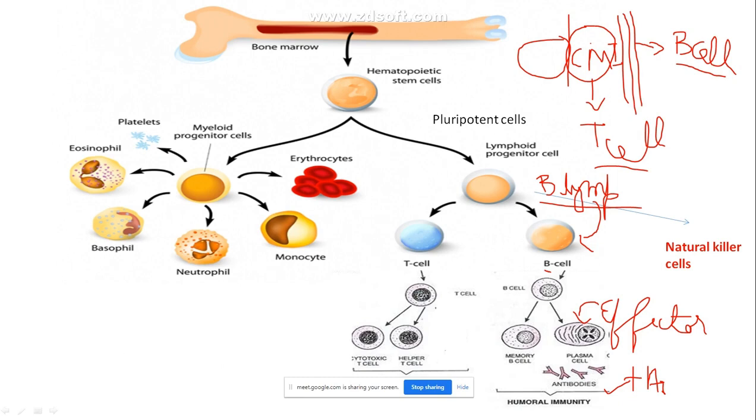Once they are activated, they proliferate into the B effector cells and the memory cells. Then immediately what happens? Antibodies are secretory, that is what they are, moving around in the fluid of your blood or the lymph or the lymphoid tissue. These antibodies are very specific to any particular antigen.